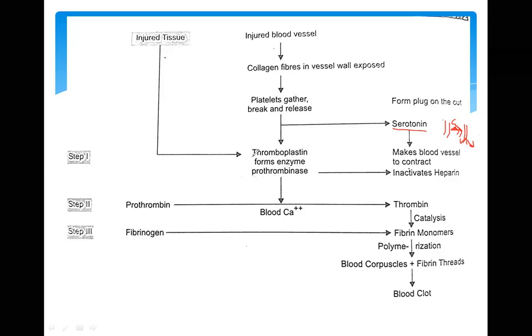And the thromboplastin, it is again very important in the injured tissue, because it inactivates heparin.